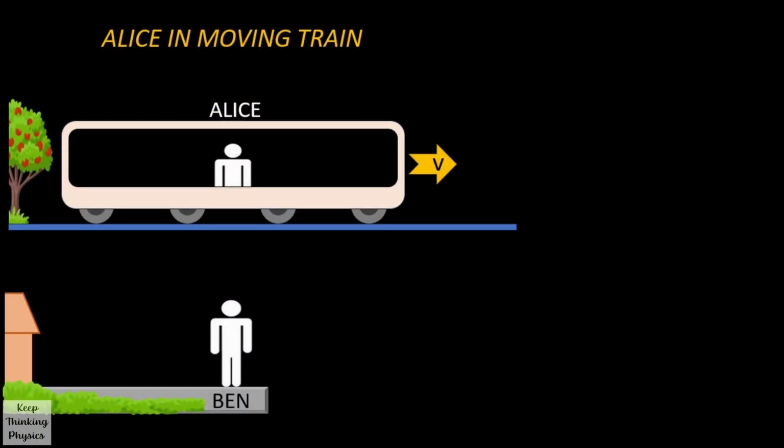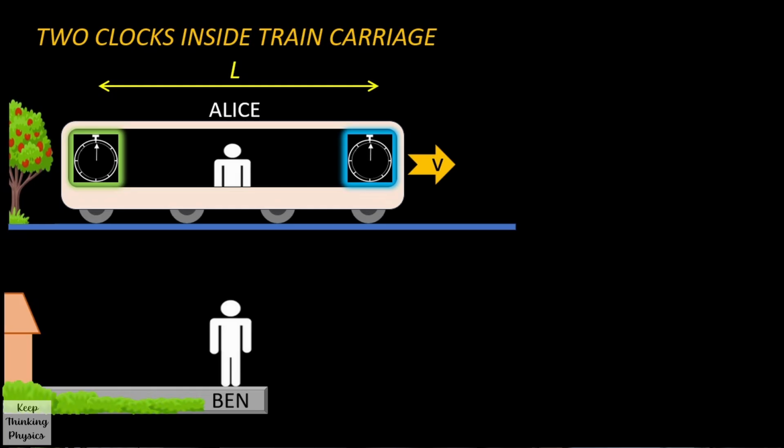Alice is in a train which is moving at constant velocity past Ben, who is static on a station platform. The train has a length L, and inside the train there are two identical clocks at each end of the carriage, with the green clock at the rear of the train and the blue clock at the front of the train. Alice is equidistant from each clock.